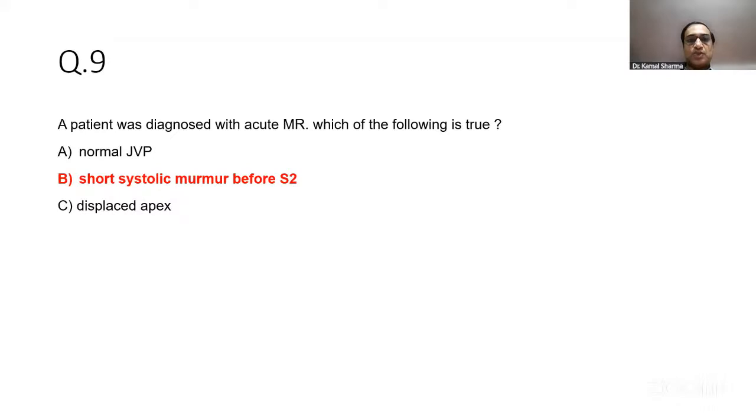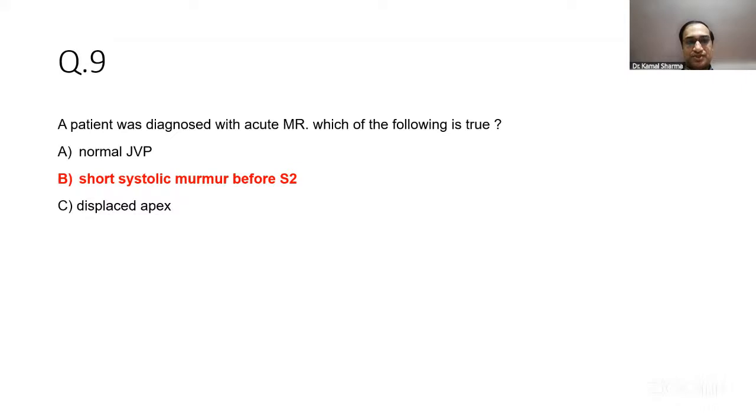Another question was acute MR. Now, this is a clinical JVP question, and one question always comes from clinical cardiology. This is the question they have asked here: what kind of murmur do you expect? See, in acute MR there will be acute PAH, and because of that the JVP would not be normal. It will be slightly elevated, and hence you would not expect a normal JVP.